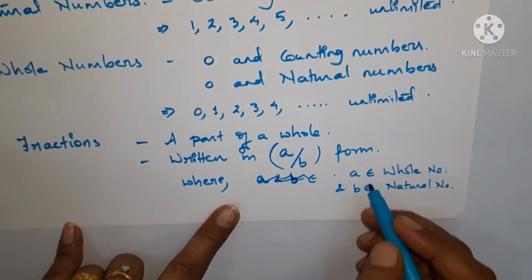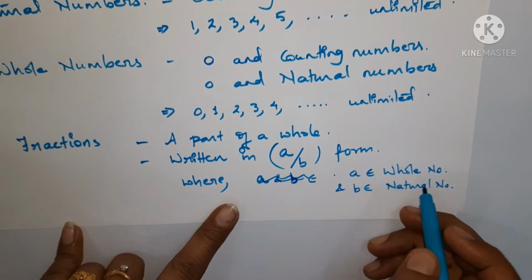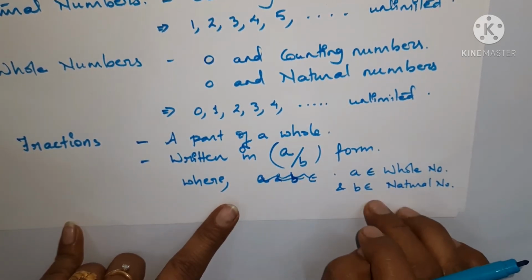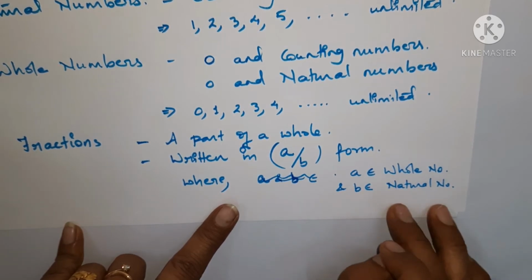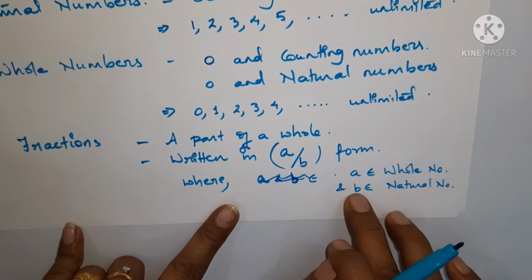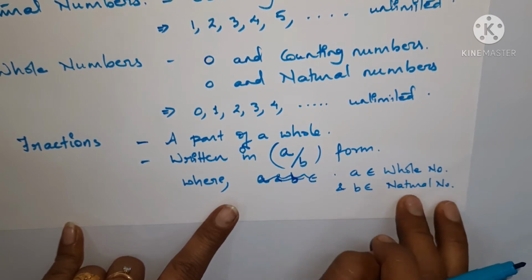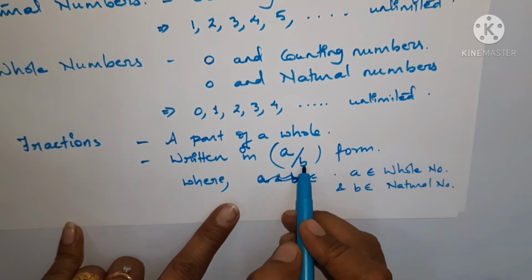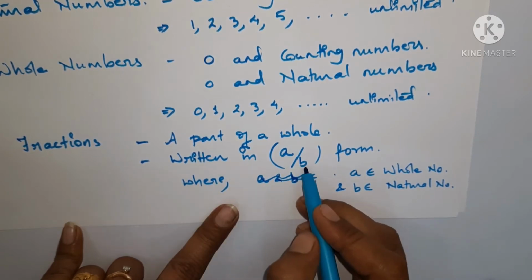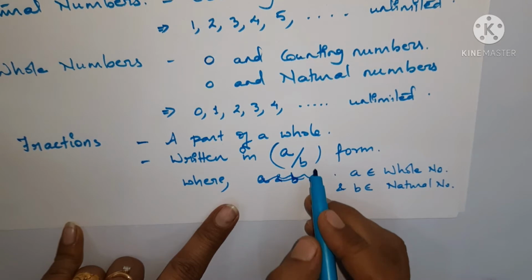Or simply we can say A and B belong to the whole numbers family, where B is not equal to 0. We can also simply say that B belongs to natural numbers. When I am saying B belongs to natural numbers, it means 0 is not included in natural numbers. So B cannot be equal to 0. For any of the fractions, B is never going to be equal to 0.